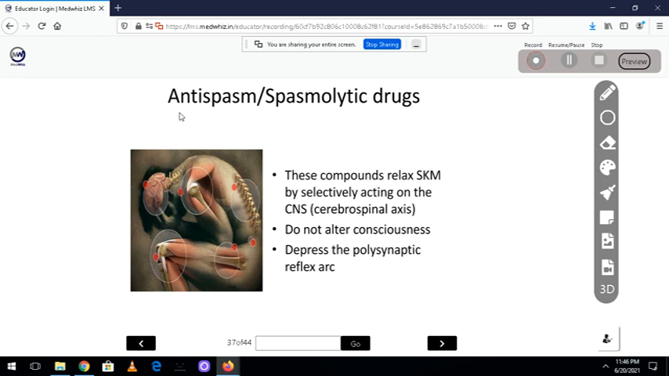These are also called antispasm drugs or spasmolytic drugs. They relax muscle by selectively acting on the CNS, that is the cerebrospinal axis. They will not alter the consciousness, but they will produce sedation. Mainly they will depress the polysynaptic reflex arc.